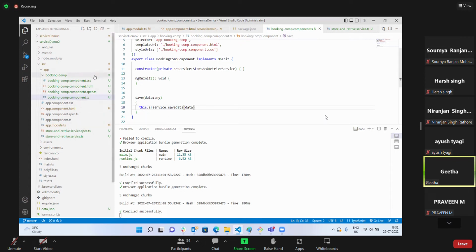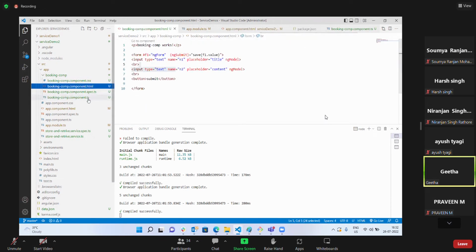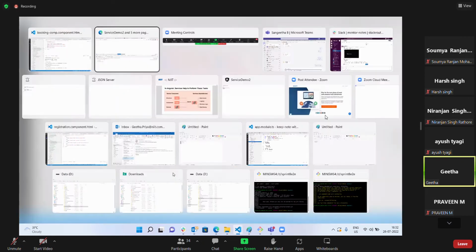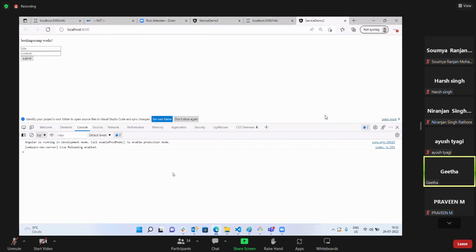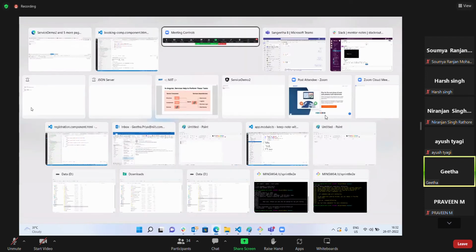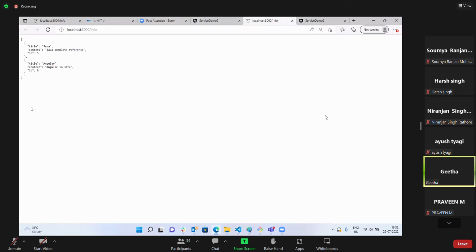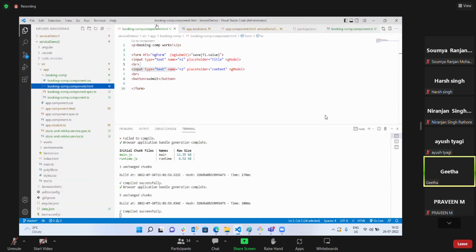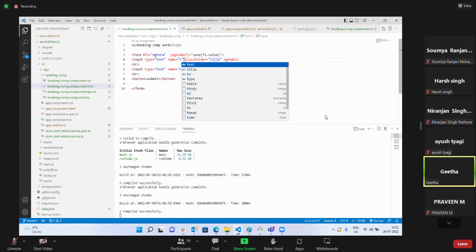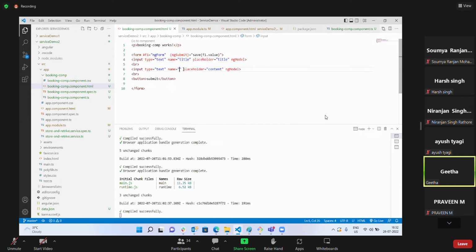So rather than giving N1 and N2, let me give the name as equal to your JSON file. Your JSON file is having title and content. So that storing will be very simple. I'll give title and content.